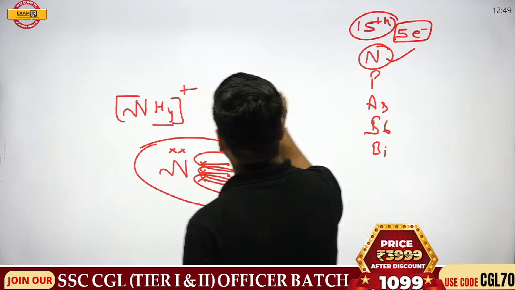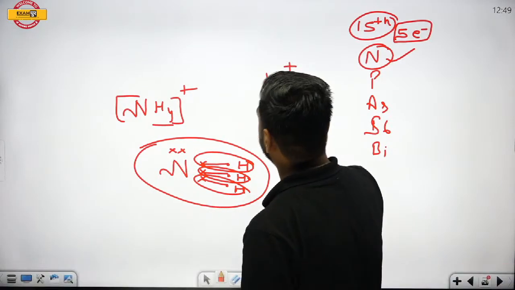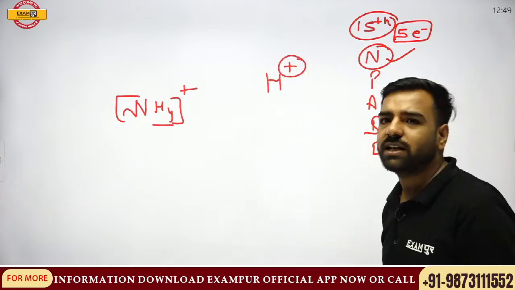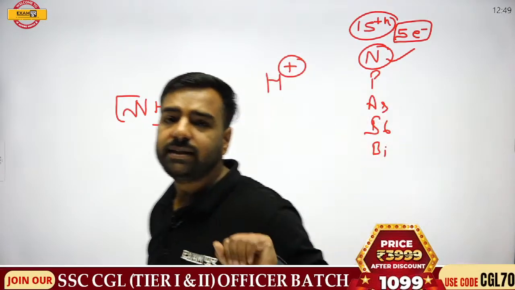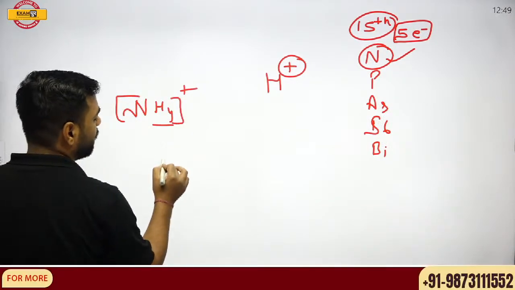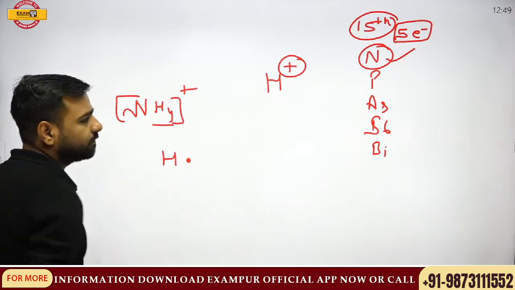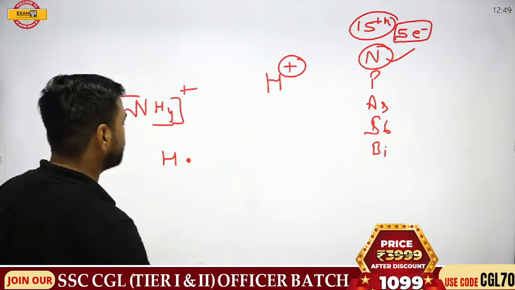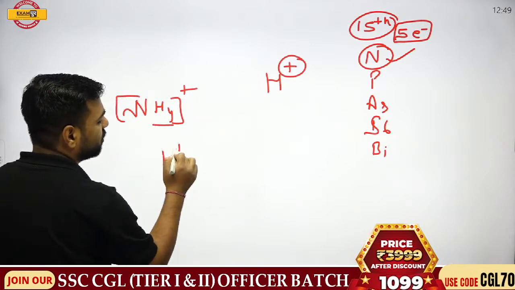Now, one part is there. If I talk about this positive charge, what does this positive charge mean? Can you explain this part? Everyone, can you tell me what this positive charge means? Positive charge actually means that an electron is lost. Now, we know that if I talk about hydrogen, there is only one electron. And the one electron which was there is also lost because there is a positive charge. Positive charge means this electron is also lost.